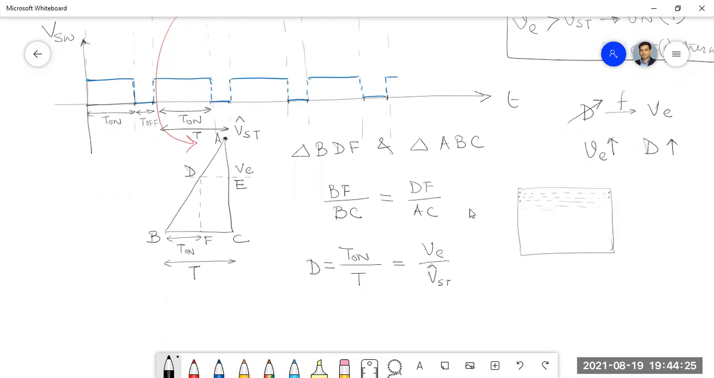Can you tell me, in other parts, what are the things you have studied here? Sir, the professor has just started the uncontrolled rectifier and only the R load. Okay, so what kind of rectifier have you studied? Half wave, full wave, bridge.